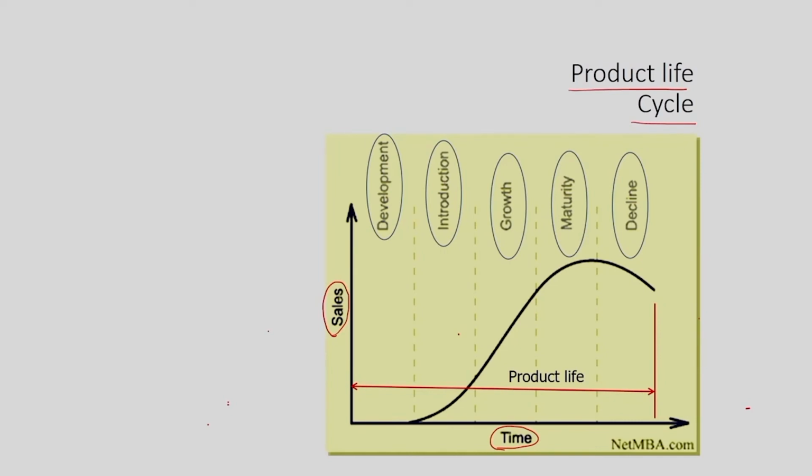And after some time, the product will not have any customers in the market. At that particular moment, the enterprise has to look at the feedback given by the customer, and they have to come up with a newer product. They have to come up with an improved version of the product to survive in the market.